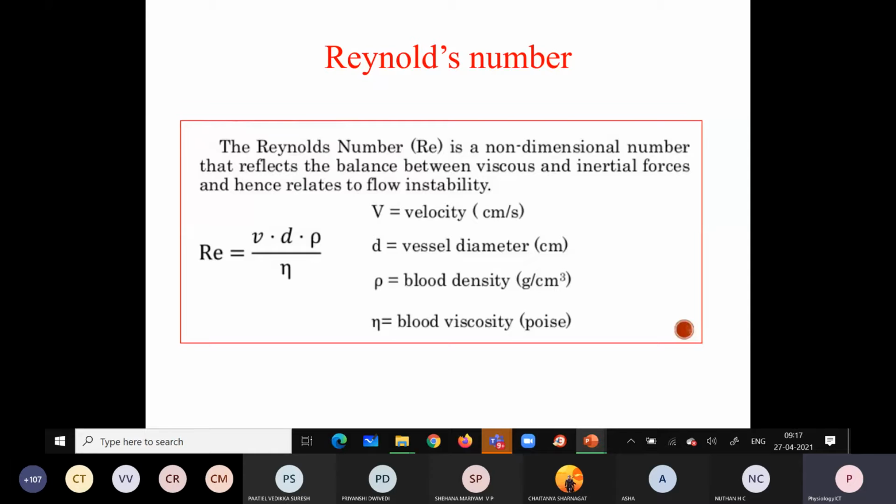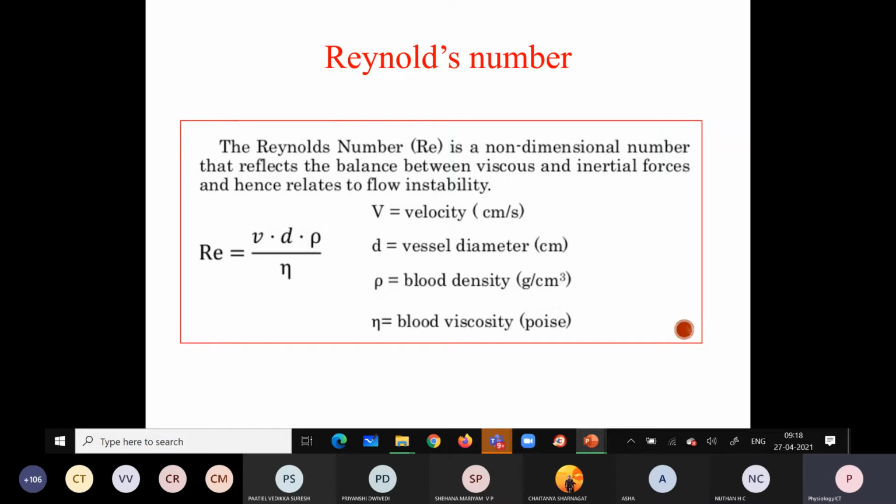This is the number which will tell us about the instability of the flow, the turbulent blood flow. If the Reynolds number is greater, the turbulence of the blood flow increases.